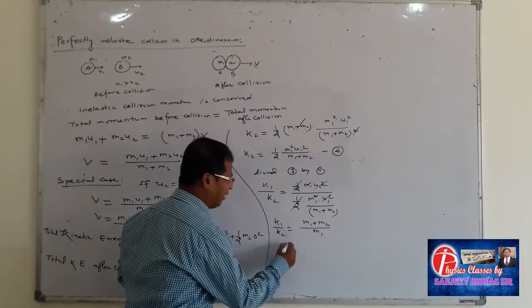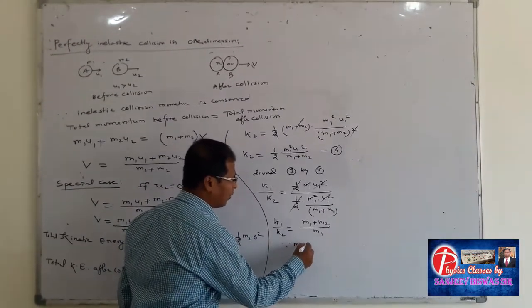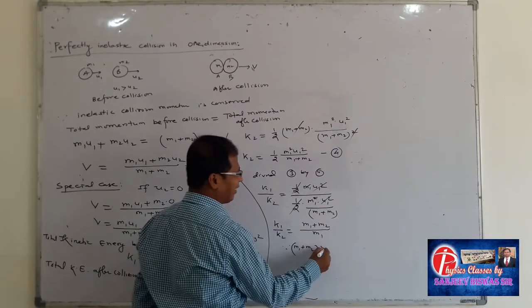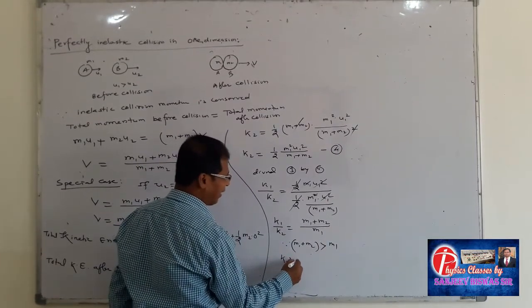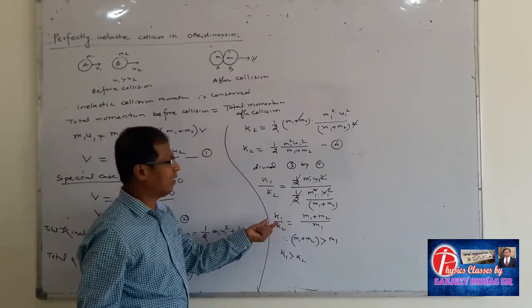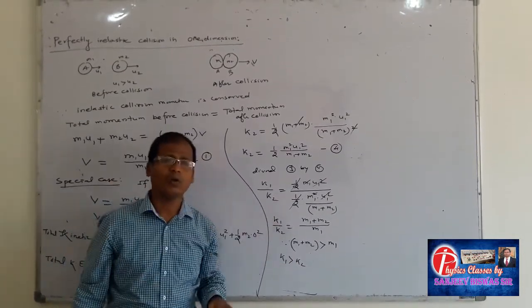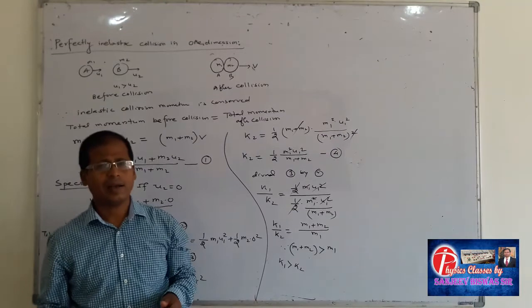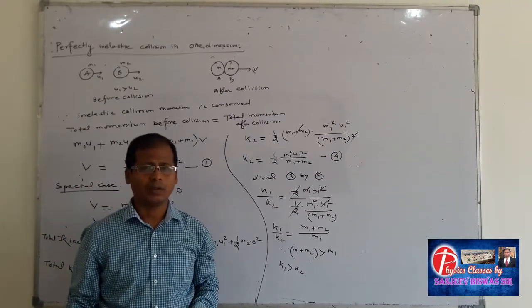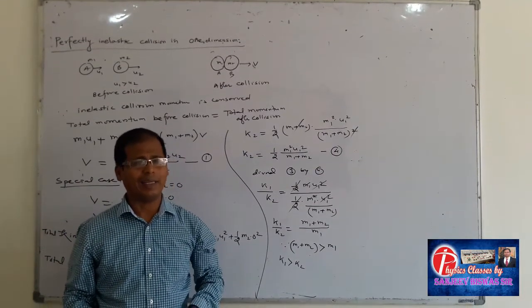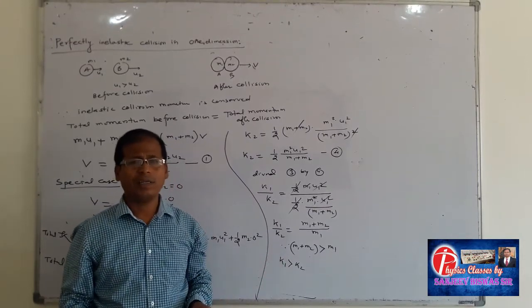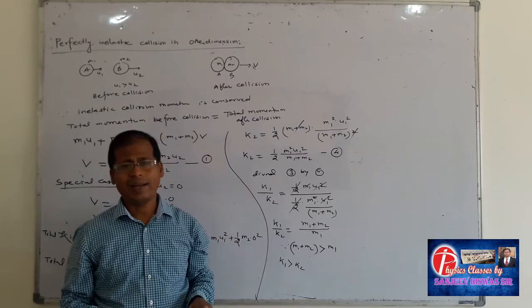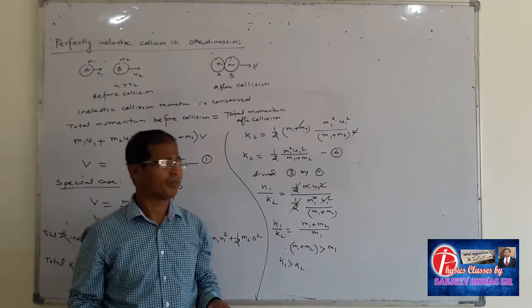Therefore K1 is greater than K2. That means the kinetic energy before collision is greater than the kinetic energy after collision, so there will be a loss of kinetic energy. This loss of kinetic energy is converted into heat, light or any other form.